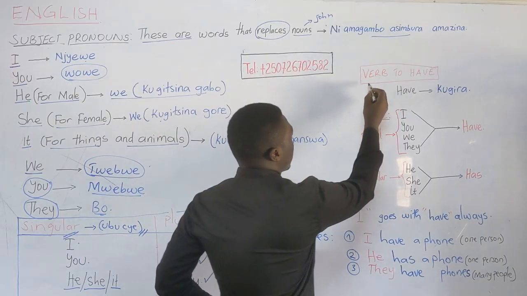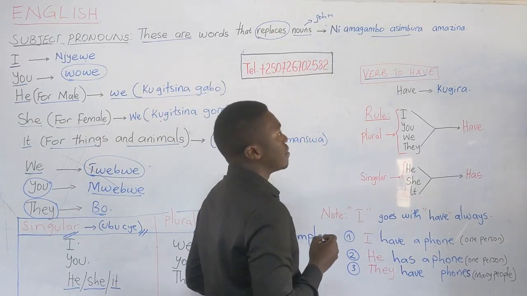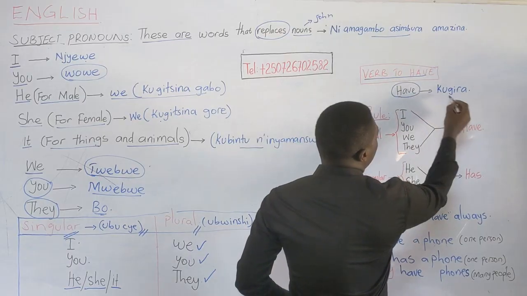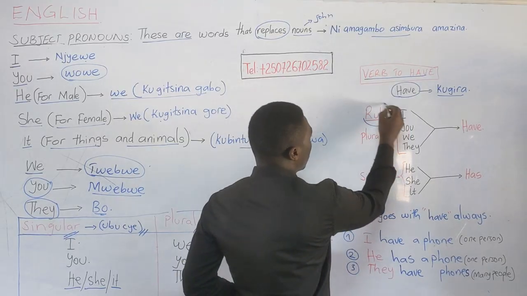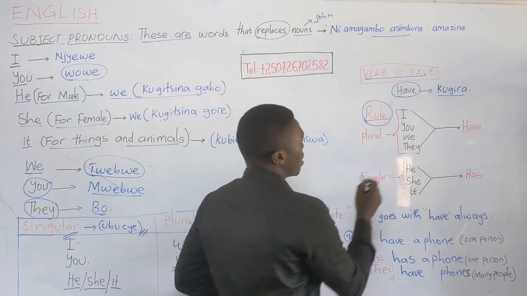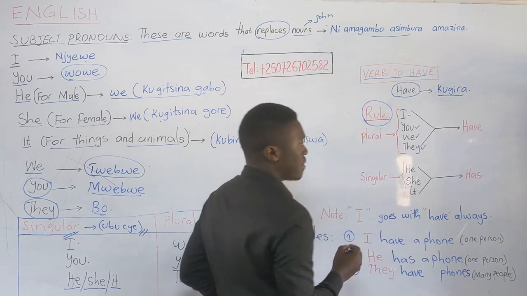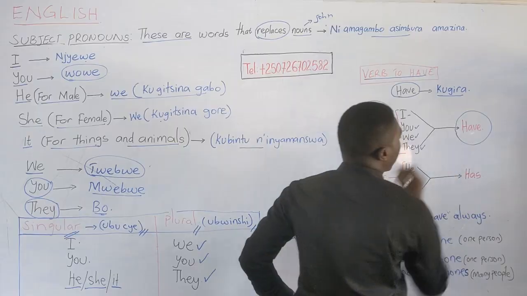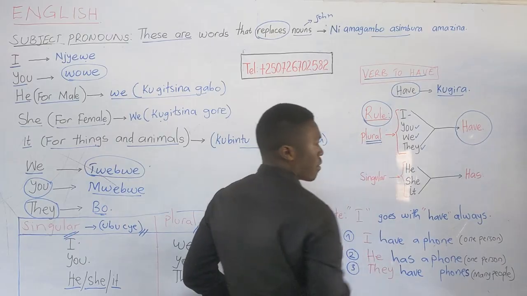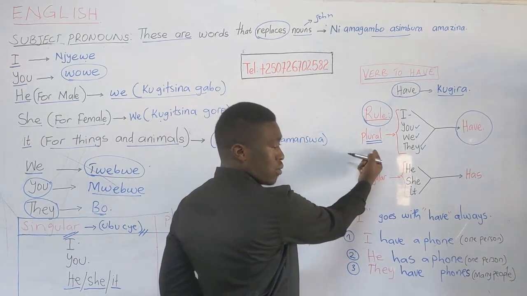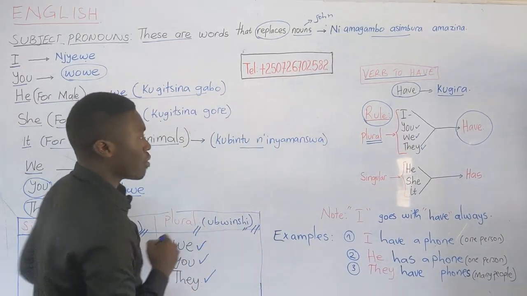We are going to use verb to have. Verb to have means like this in Kinyarwanda. Now we have a rule that we use. I, you, we, and they always go with have because they are in plural. Do you remember the meaning of the word plural in Kinyarwanda? Come back here, you will see the meaning of plural.